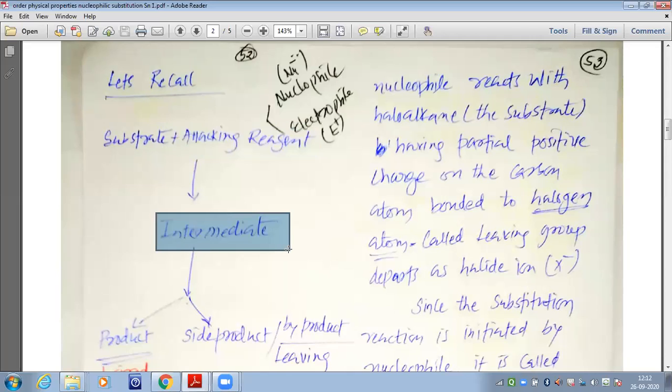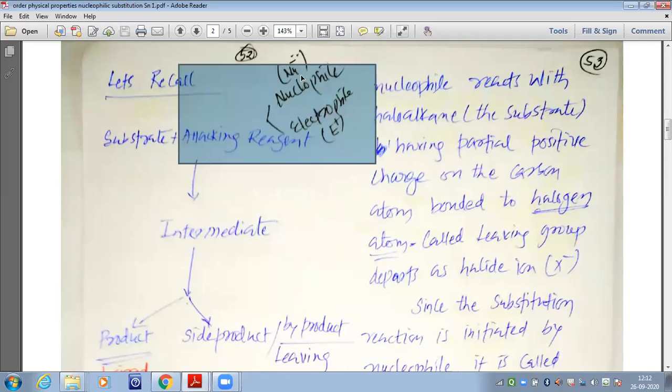Now, first of all, we should understand that this attacking reagent can be of various types. This attacking reagent can be either the nucleophile or the electrophile. What are the nucleophiles? They are the electron-rich species. What are the electrophiles? They are the electron-deficient species. So the nucleophile attacks on the electron-deficient center, whereas the electrophile attacks on the electron-rich center.